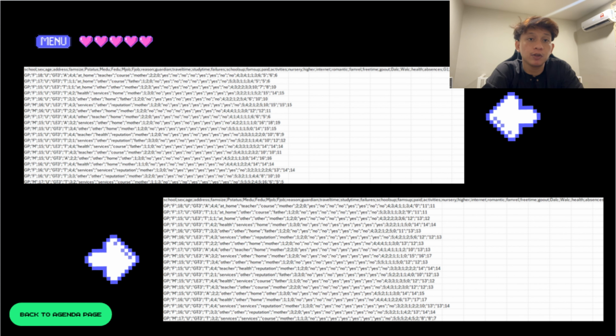We only use a few important columns for our model: age, study time, two earlier grades, G1 and G2, and family support. Also, since some of the values were in text like yes or no, we changed them into numbers so the model can understand. There were no missing values, so we didn't need to do any cleaning there. And that is the basic overview of our dataset.